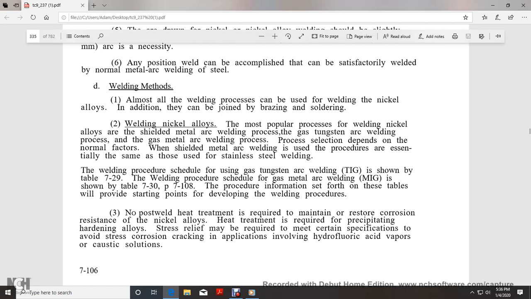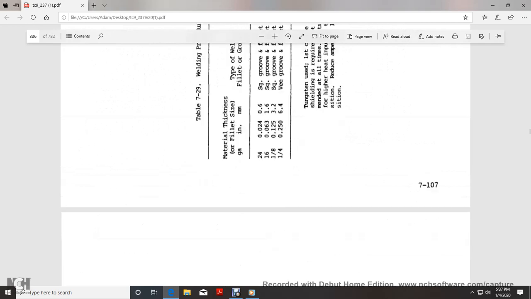No post-weld heat treatment is required to maintain rust or corrosion resistance with the nickel alloys. Heat treatment is required with the precipitation hardening alloys. Stress relief may be required to meet certain specifications or to avoid stress corrosion cracking in applications involving hydrofluoric acid vapors and caustic solutions.